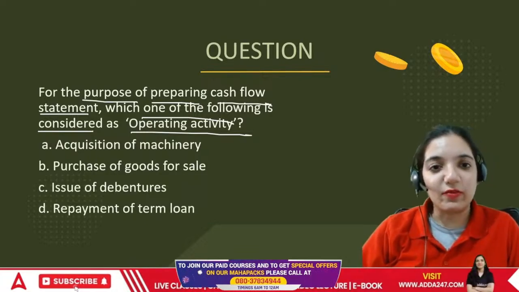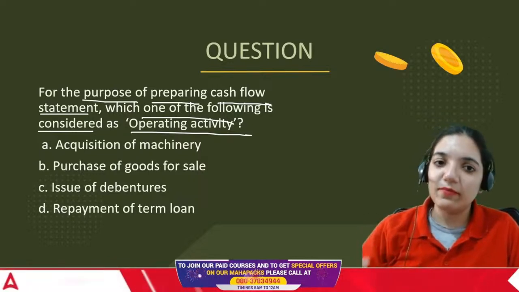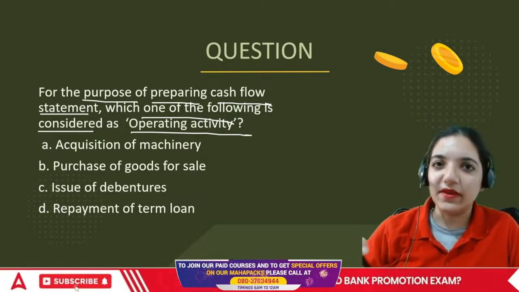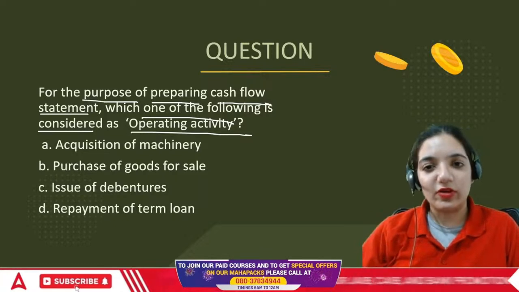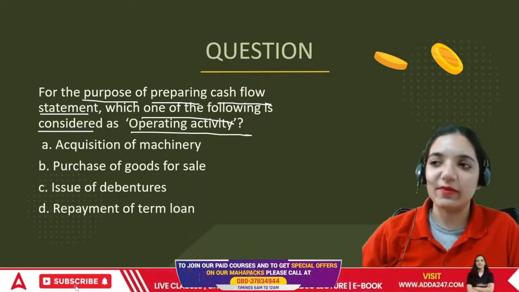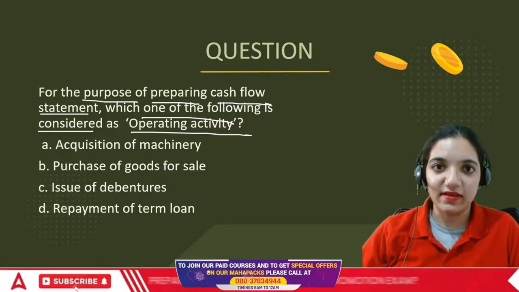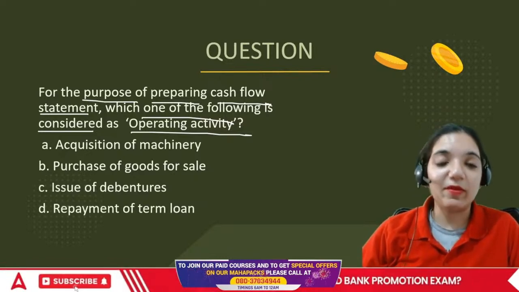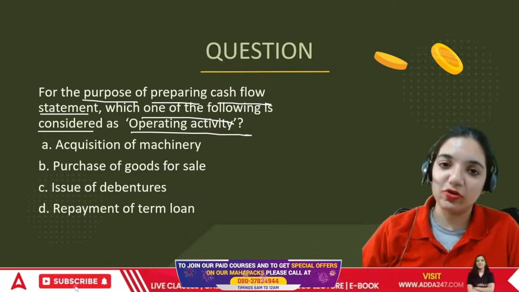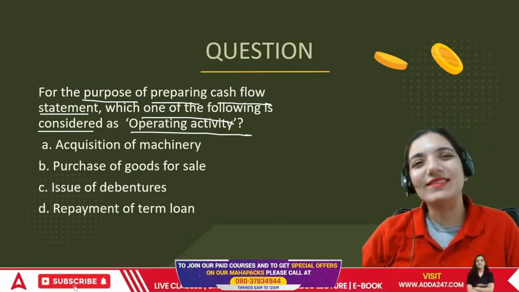Apologies everyone. Now, do I purchase and sell goods every day? Yeah, that sounds better. That can be called an operating activity. The next one is issue of debentures. Debentures means a debt. You don't raise a debt every single day because you have to pay it back as well. Repayment of term loan, again something which we do not do every single day. We do it once in a blue moon.